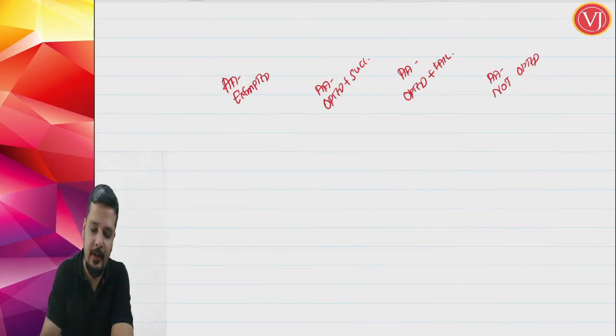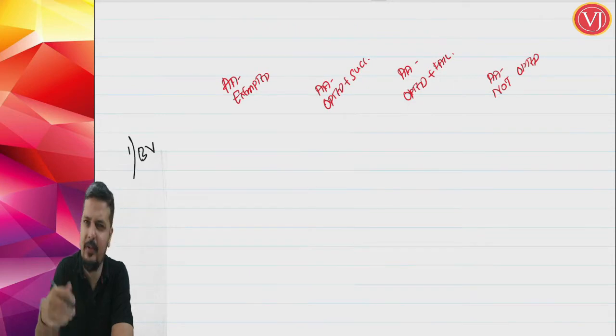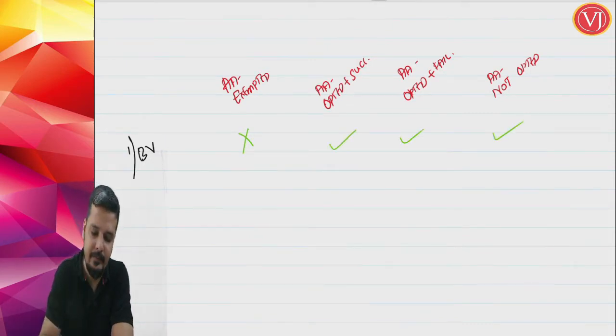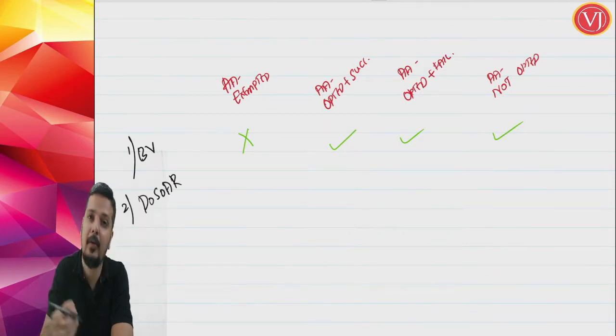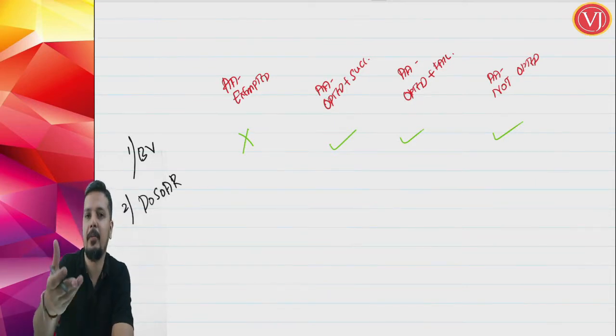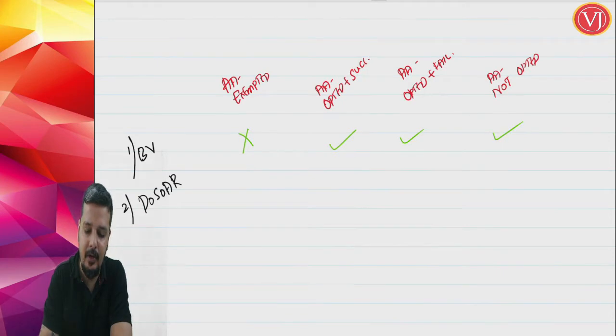Biometric verification, which is yet to be notified, is applicable from a date yet to be notified. It is not required for the first category. For the other 3 categories, it is required. Second, what is the date of submission of your application for registration? This will be relevant to calculate the 7 working days or 30 days time for the department. So when is it assumed that you have submitted your application? When you talk about the first and the last case, it is the actual date of submission.